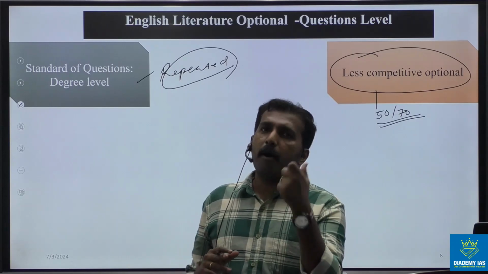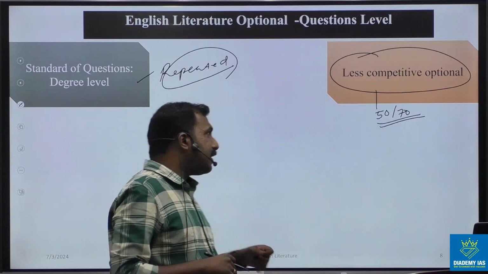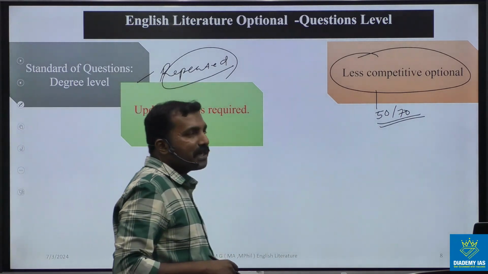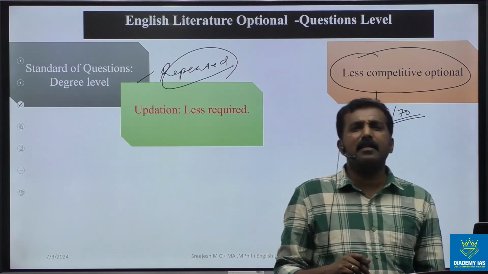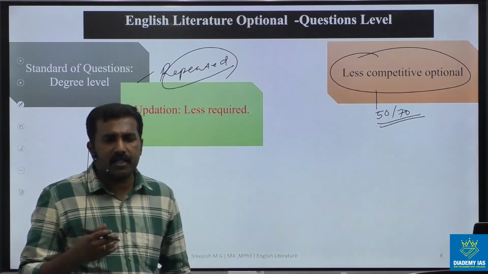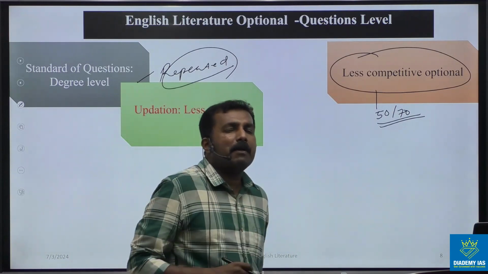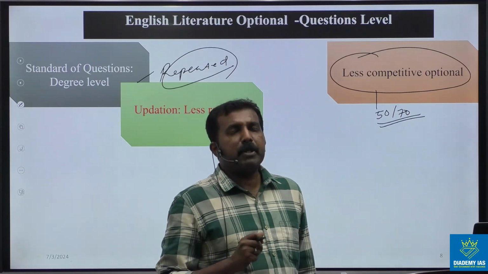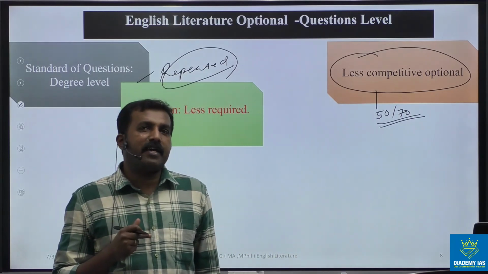And the next advantage is that less updating is required. We already discussed that there is no requirement of updating current affairs. When you prepare other optional papers, you have to be updated with current affairs, because the questions are generalized in a way.